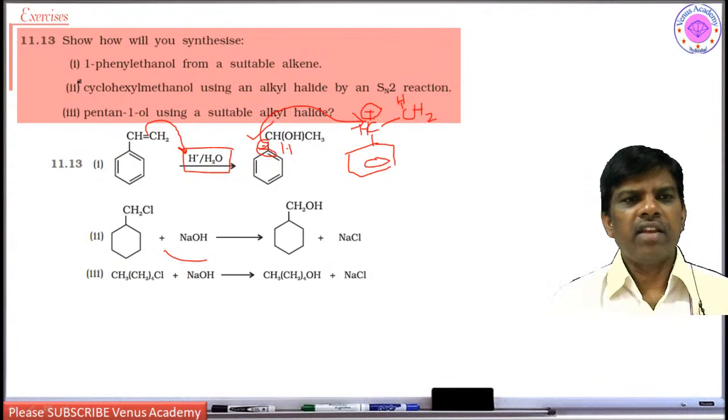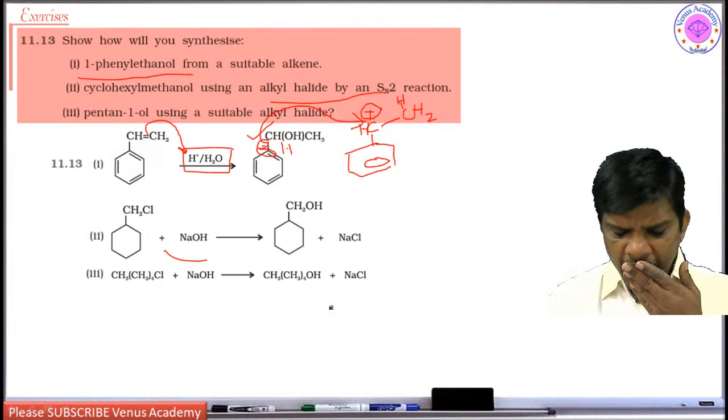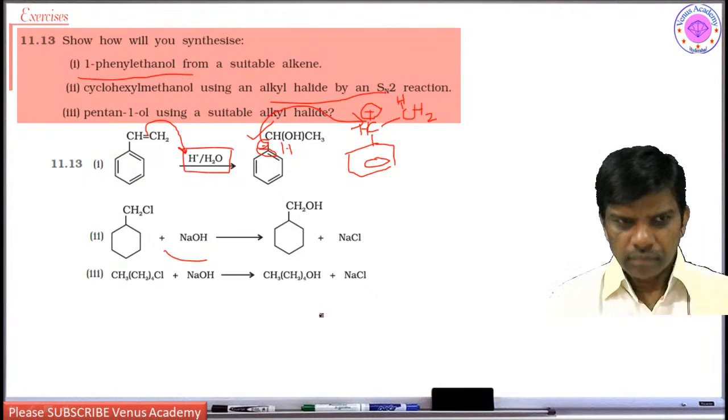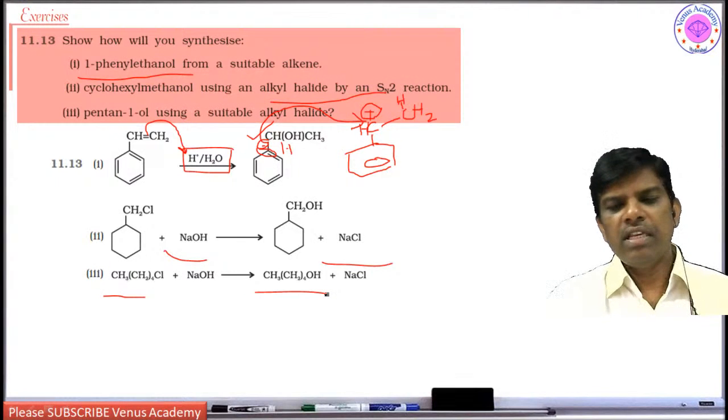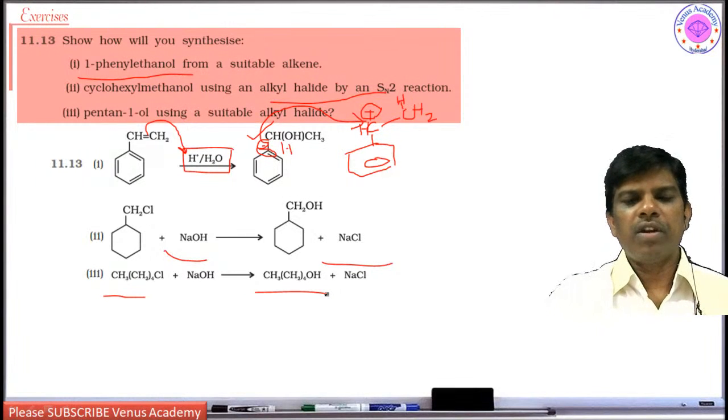Then cyclohexyl methanol using an alkyl halide by an SN2. So this is very simple students. So what is the reaction? It is an SN2 reaction, right? And the next one is pentan-1-ol using a suitable alkyl halide. So these answers are given in your textbook. I am not going into detail.